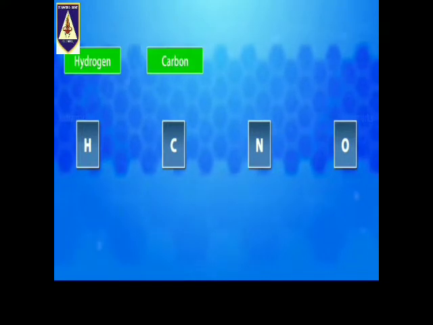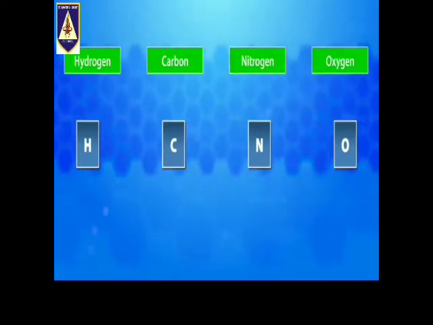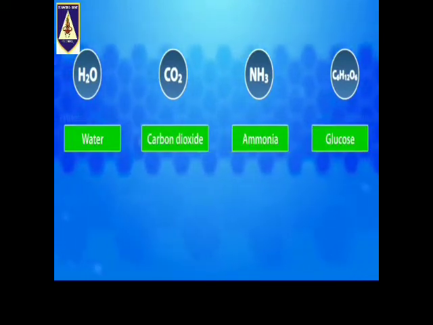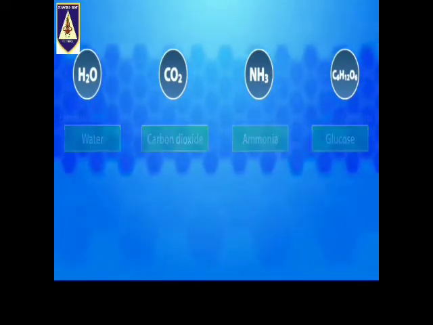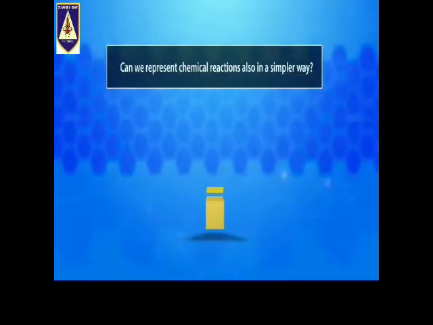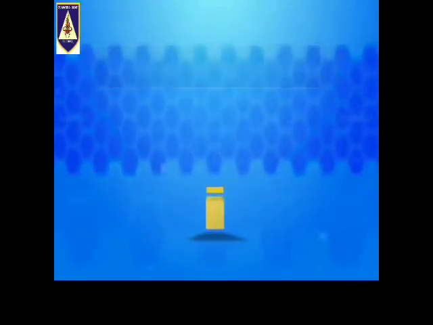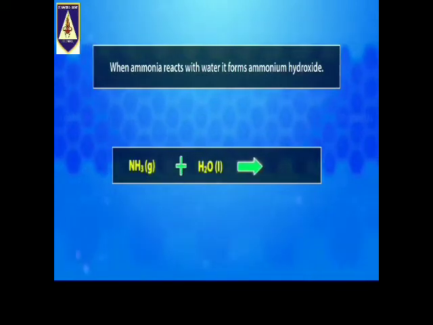Representing elements by their symbols instead of their names is a more convenient method. These symbols are also used to represent formulae of compounds. Can we represent chemical reactions also in a simpler way? Of course, yes. We can do so by writing a chemical equation.